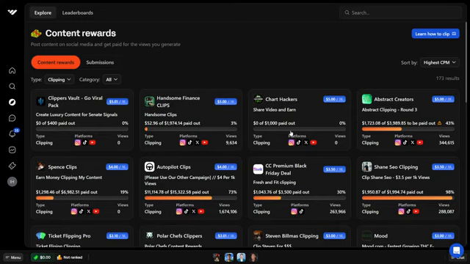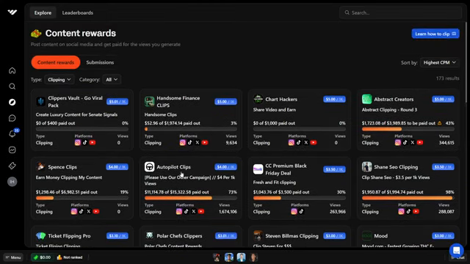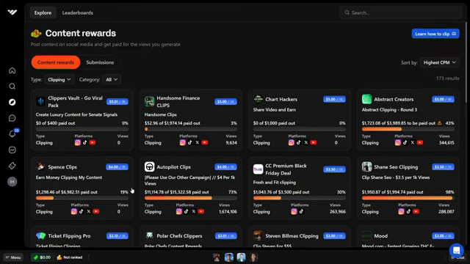So you want to look at the RPMs, and then the second one is to decide what you want to go for. So you have two options over here. What I've noticed is there's like two types of different people or companies or creators you can clip for. So for example, this over here is like essentially different programs and apps, etc. you can basically clip for. So for example, Autopilot, this is like a finance app over here. And then you have different other apps over here, which have high RPMs. However, views are usually a bit harder to get over here.